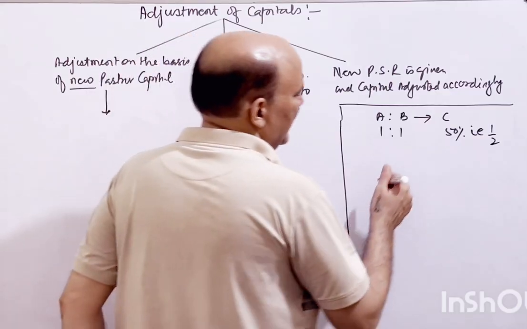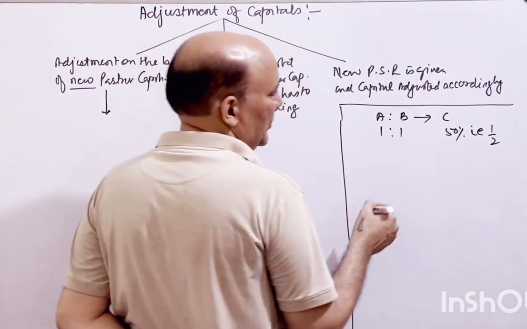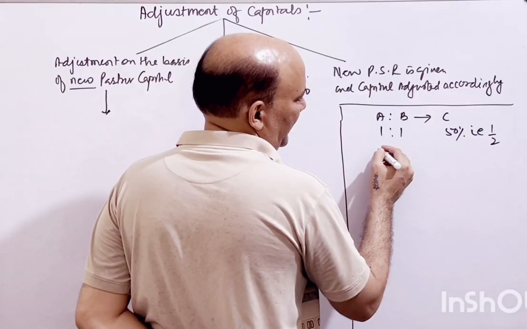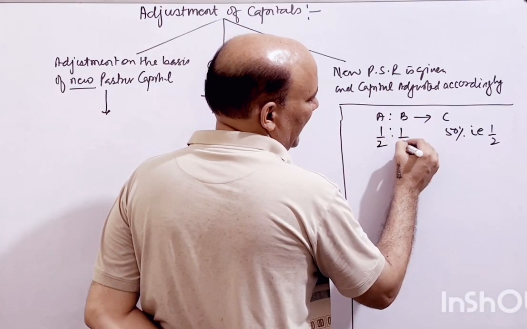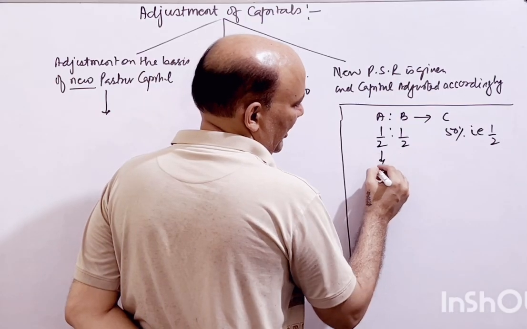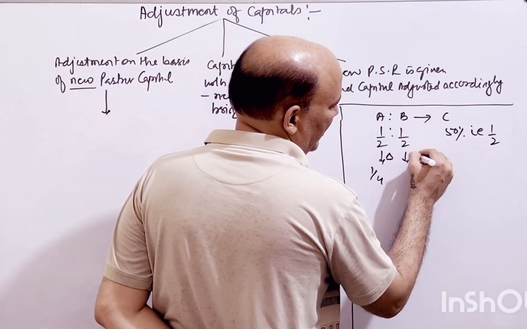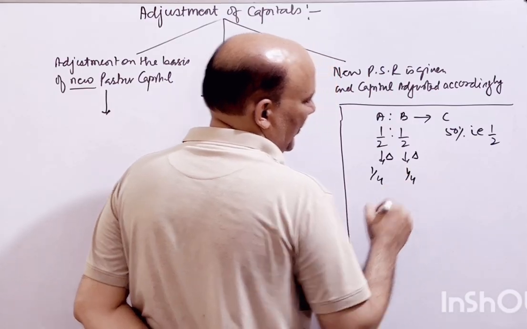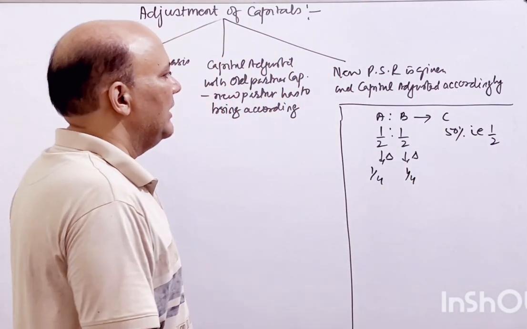So how much he has given, let's say they have given in their same ratio, so he has only now 1/4. अभी तो इसके पास कितना था, 1/2, इसके पास भी 1/2 था. Now it has changed to 1/4, and it has changed this to 1/4. So 1/4, 1/4, and 1/2, right?